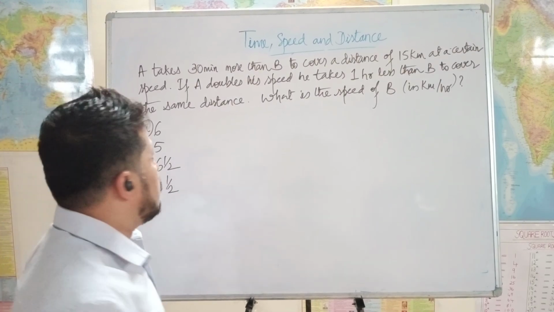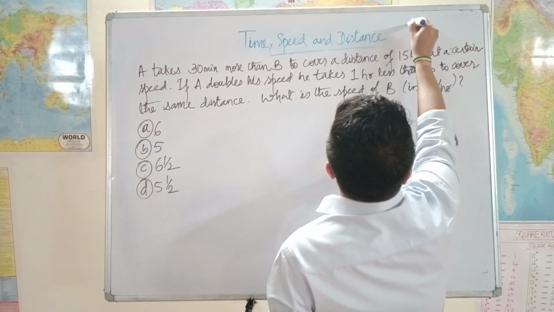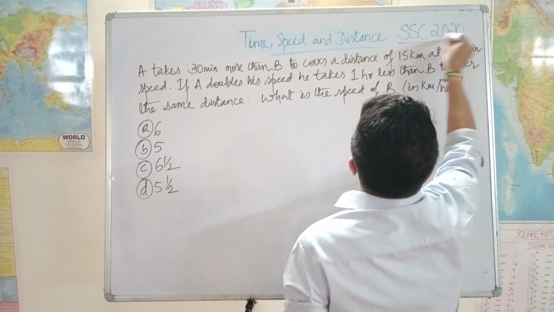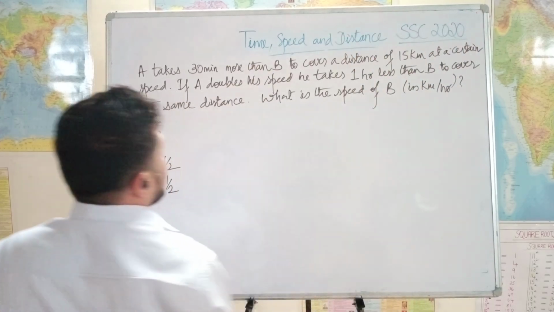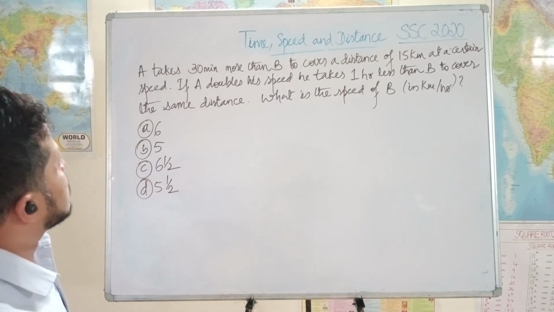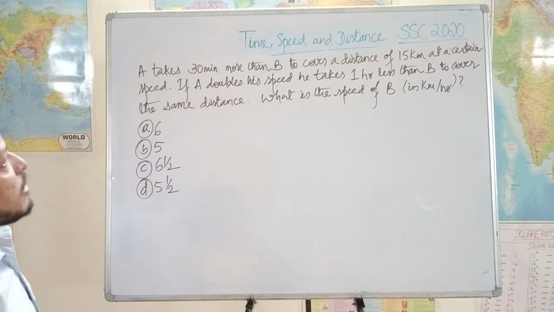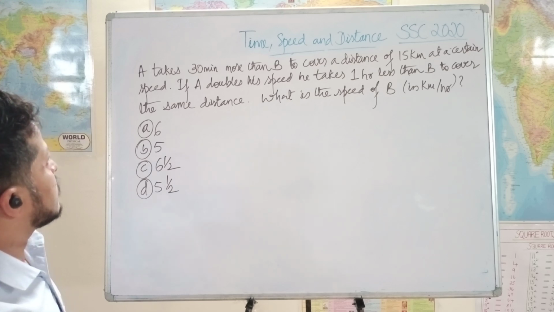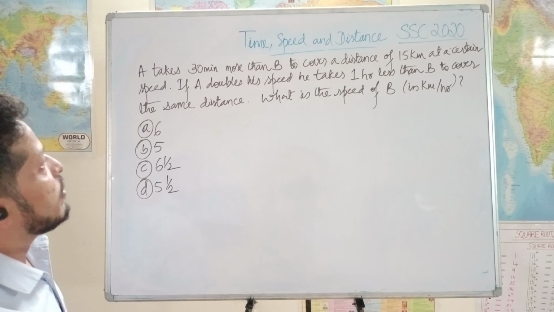See, we have an SSC 2020 question here. A takes 30 minutes more than B to cover a certain distance of 15 km at a certain speed. If A doubles his speed, he takes 1 hour less than B to cover the same distance. What is the speed of B?